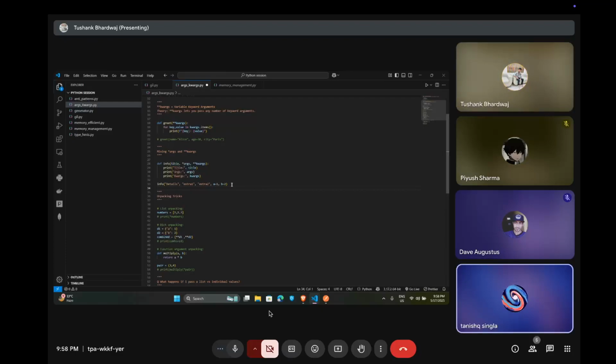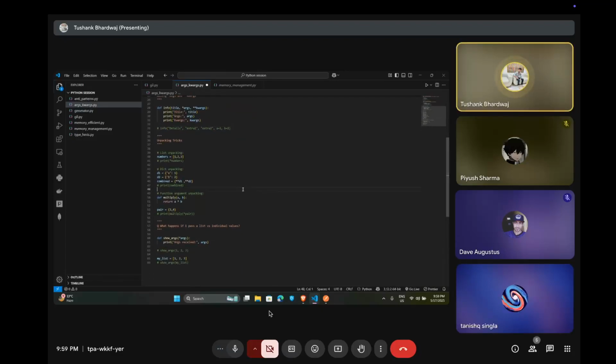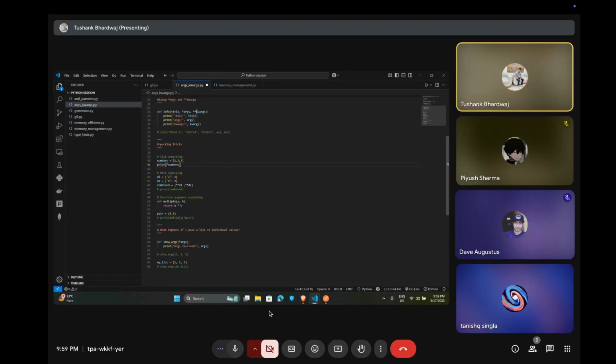Okay. And now we have seen that there are some unpacking tricks. For list unpacking we can unpack using the args style, so here it is: one, two, and three.